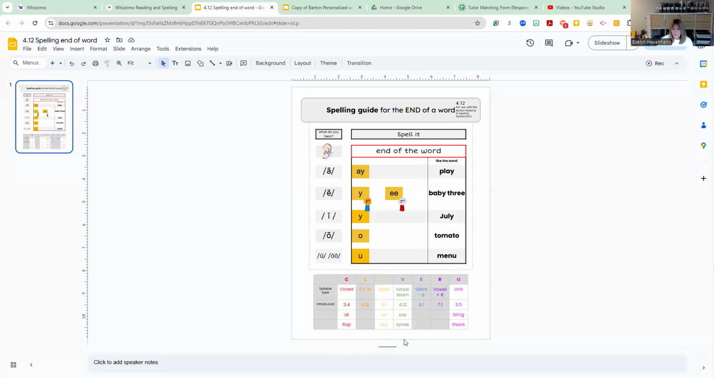So they learn vowel team syllable right here. Let's get my annotation up. So they learned it in 412. So now we have closed syllables, open syllables, unit syllables, and now we also have vowel team syllables.